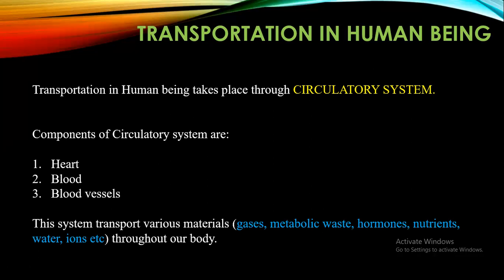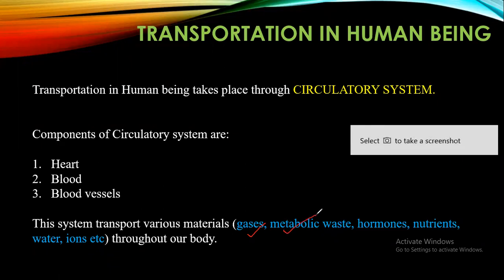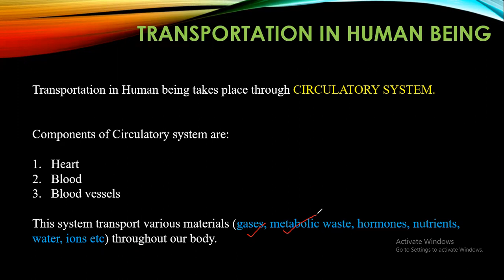Before that, we should know what more things are transported. Two things I have already told you, that it is the digested food which reaches the cells, and the gases which reach the cell. There are other things also which are transported in the blood. Metabolic waste. What is a metabolic waste? Metabolic wastes are all those wastes which are generated after the chemical reactions which are taking place in the cell.